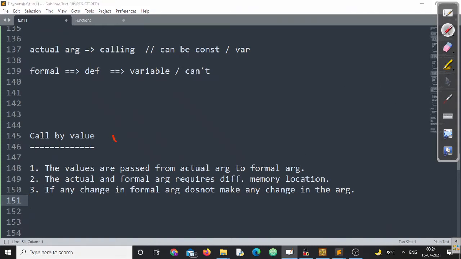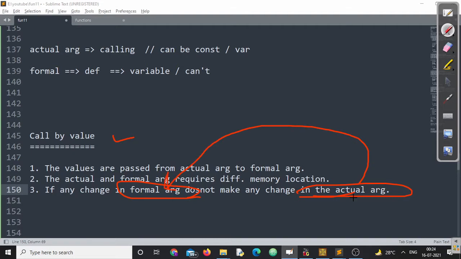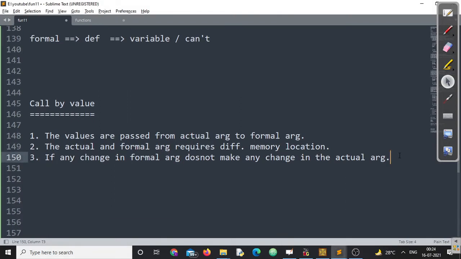Means in call by value, we cannot change the value of the actual argument. I repeat, we cannot change the value of the actual argument with the help of the formal argument. Even if the value is passed from actual to formal, still we are not able to change the value of the actual argument with the help of the formal argument. Remember this point, because they share different memory locations. We'll understand this one with an example, don't worry.